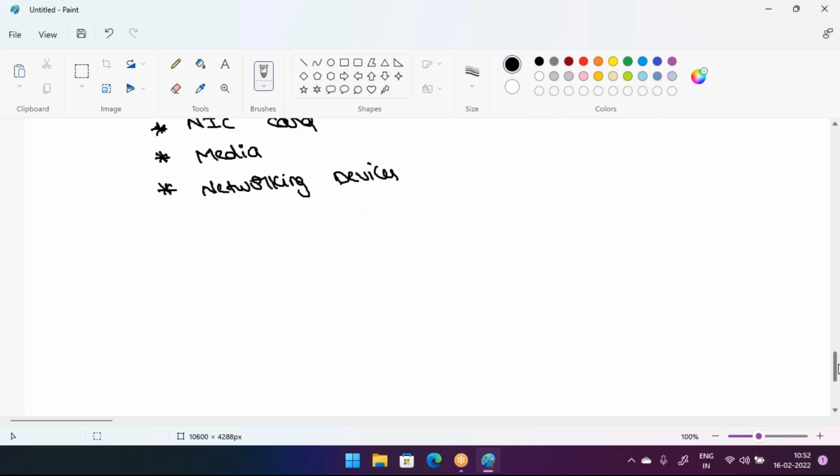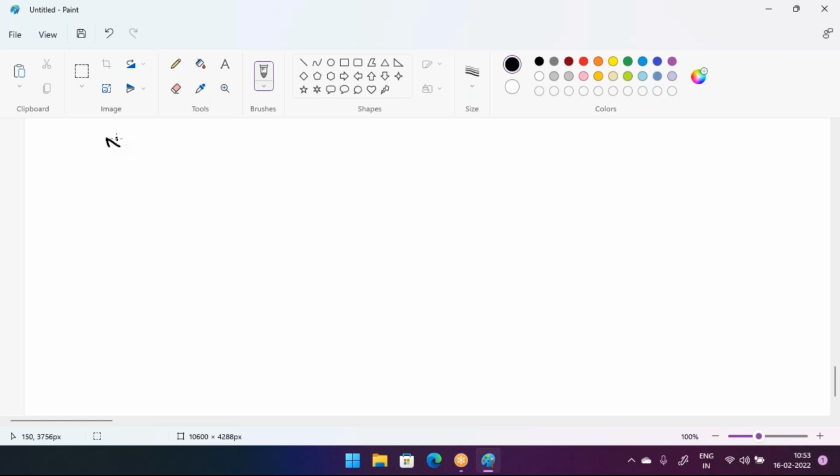So what is the NIC, sir? NIC means network interface card. In the previous years, we had to purchase these NIC cards externally. But nowadays, all the computers and all the laptops come with the NIC inbuilt.